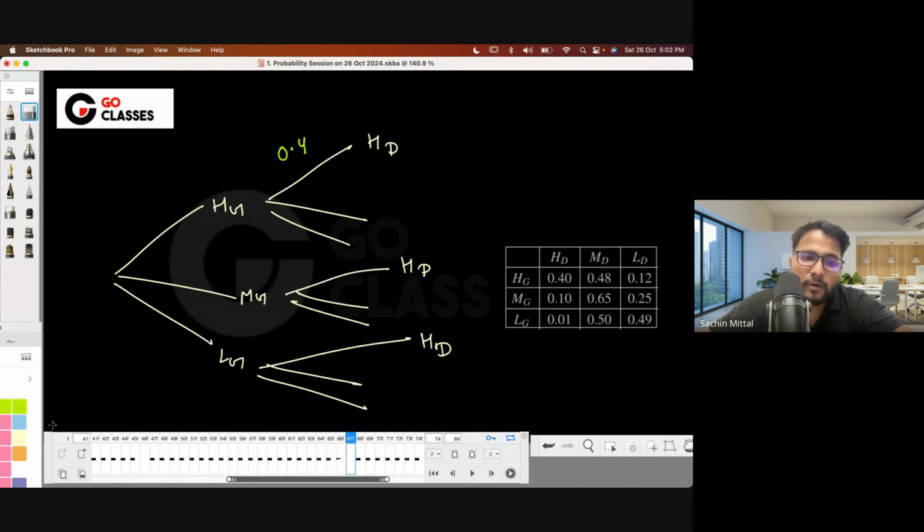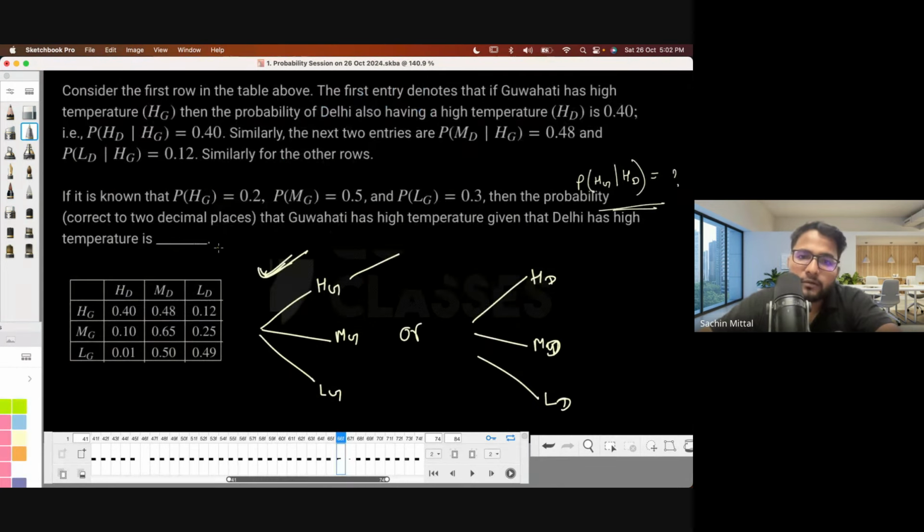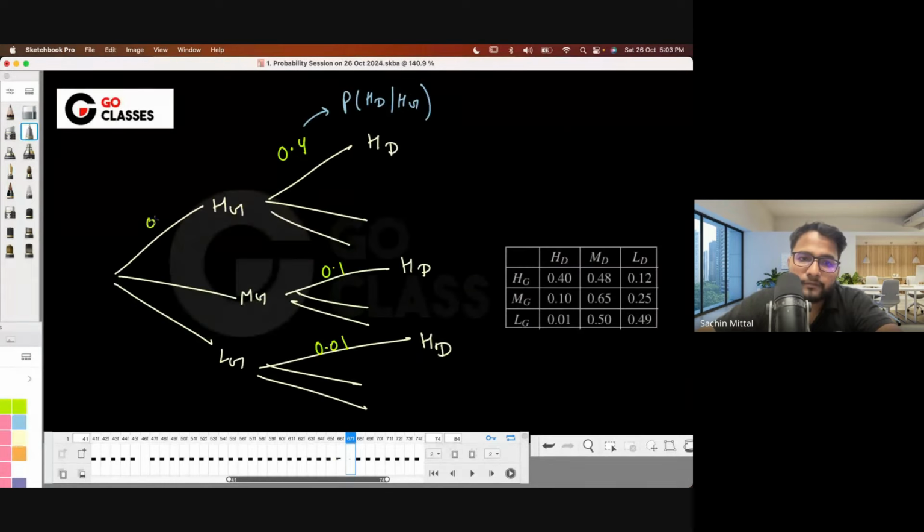This is the probability that Delhi has a high temperature, given that Guwahati has a high temperature. What is this probability? Medium and then high, 0.1. Low and then high, 0.01. These three probabilities are also given: 0.2, 0.5, and 0.3.